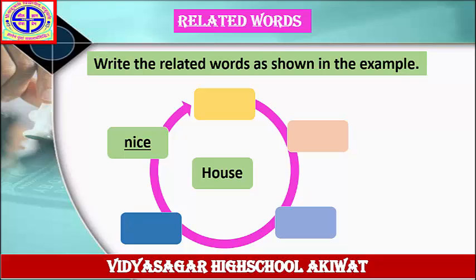Write the related words as shown in the example. The word is given here, house. The answer is given here, nice. Nice, this is an adjective. It means you have to write down more adjectives in the remaining column. Nice house. Beautiful house. Big house. Small house. In this way, you have to complete this wave diagram and write it down in your notebook.